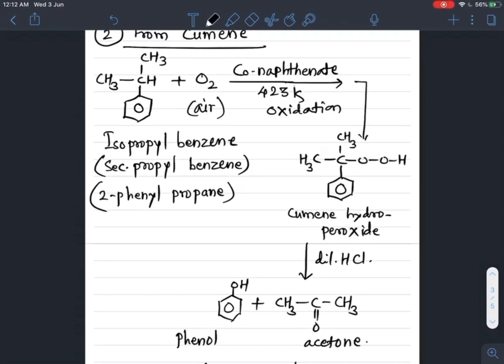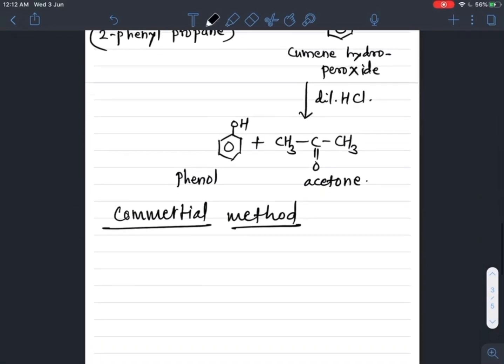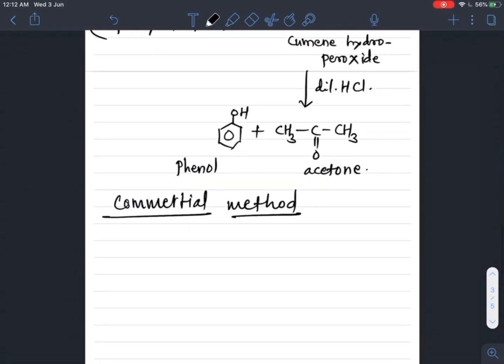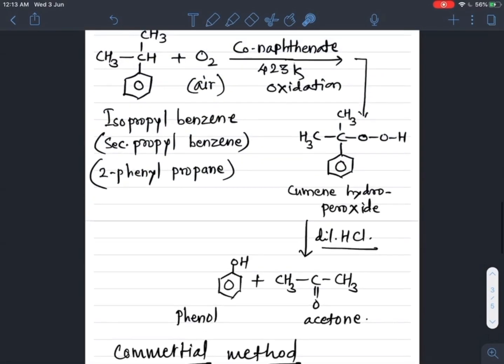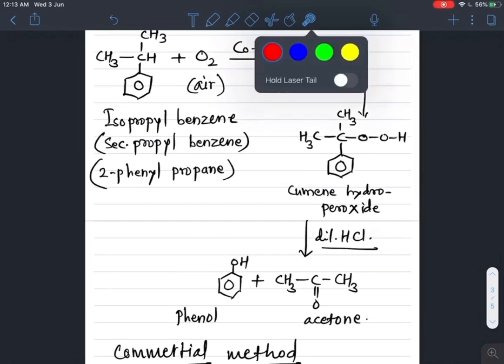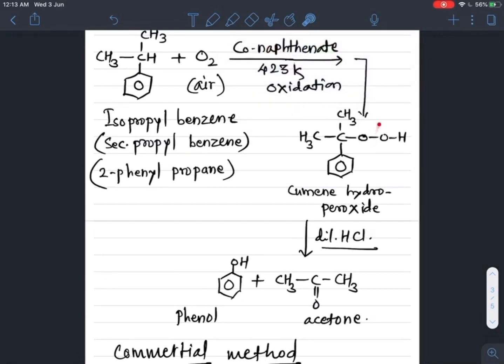So this is cumene hydroperoxide. Cumene hydroperoxide further undergoes acidification in presence of dilute HCl. The bond breaks from here and this OH is substituted to this benzene ring.